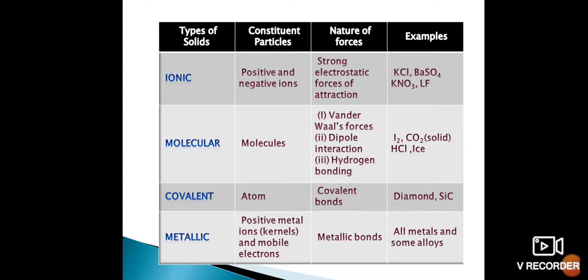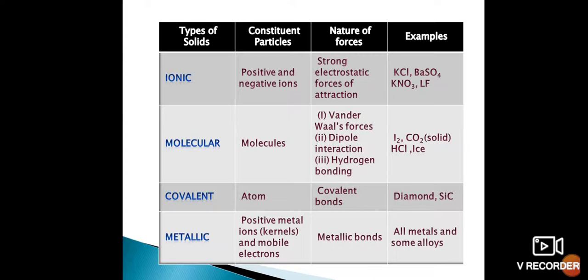And the last one is the metallic type solid. In metallic solids, the constituent particles are positive metal ions surrounded by mobile electrons. There is the electron sea model theory. In that theory, the positively charged center, the metal ion, is known as the kernel. Kernels are surrounded by a sea of mobile electrons. So the particles are positively charged centers and free electrons. Definitely the force of attraction between the particles is metallic bonding.